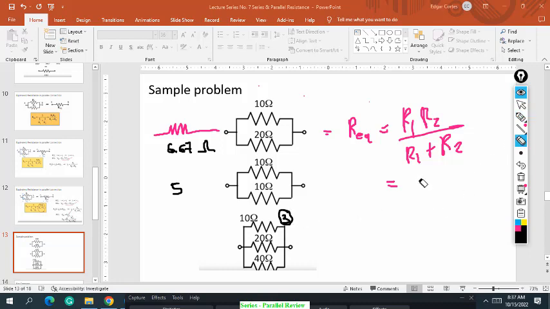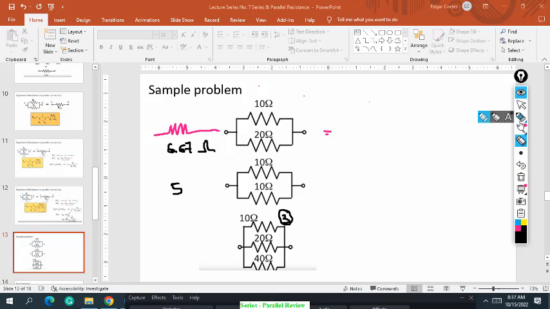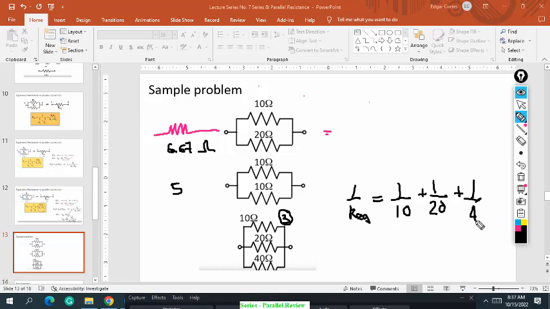So we use the general formula when there are more than 2 resistors. 1 over R equivalent equals 1 over R1 plus 1 over 20, plus 1 over 40, plus 1 over 20, plus 1 over 40. So what is it? 1 over 60, sir.